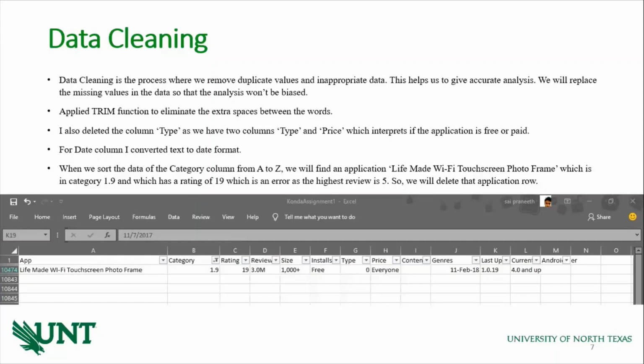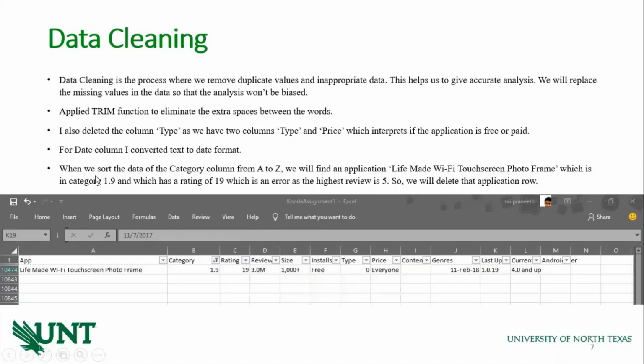First we will apply the trim function, which will eliminate all the extra spaces between the words. And we have also deleted one of two attributes, type and price, which indicate the same value, whether the application is paid or not. So I have deleted the attribute named type so that there won't be any duplication of data. And for the date column, I have converted the date from text into date format.